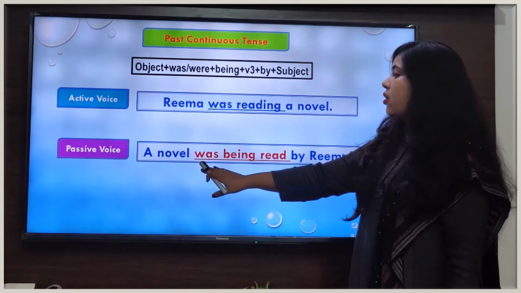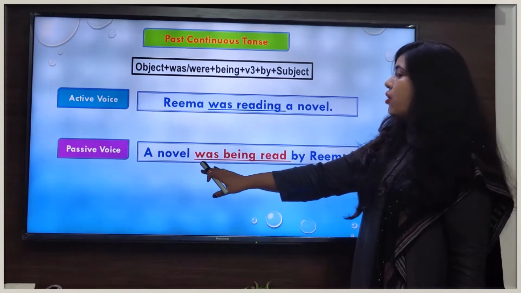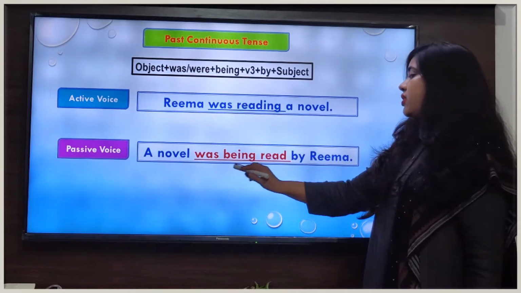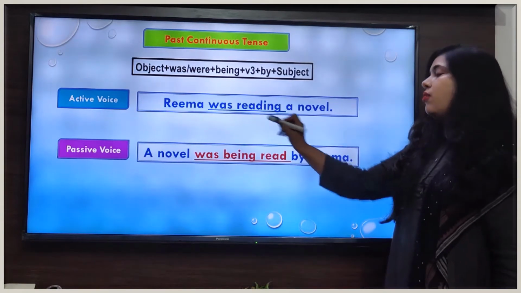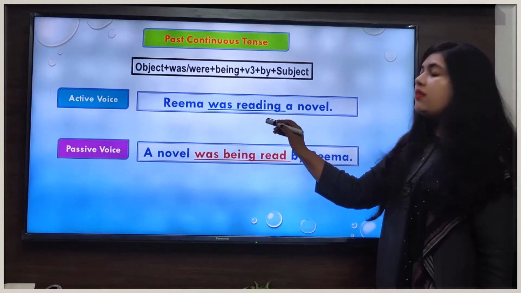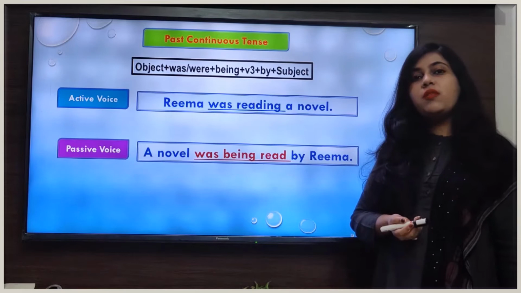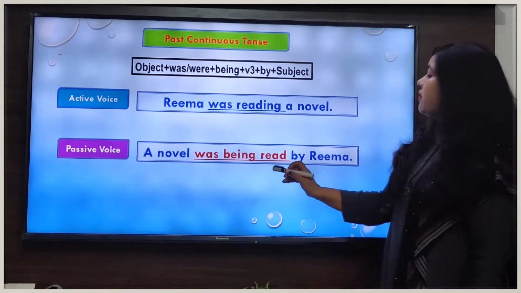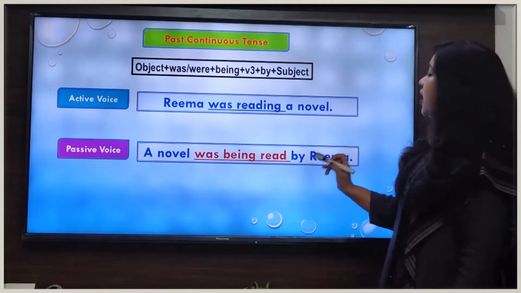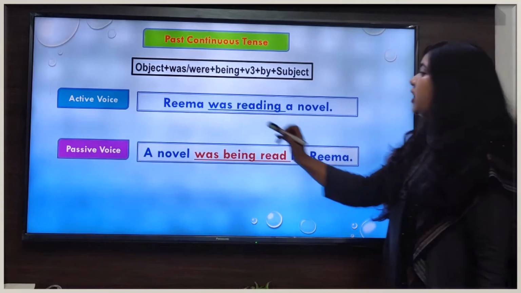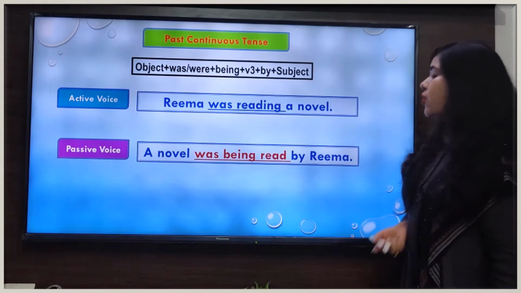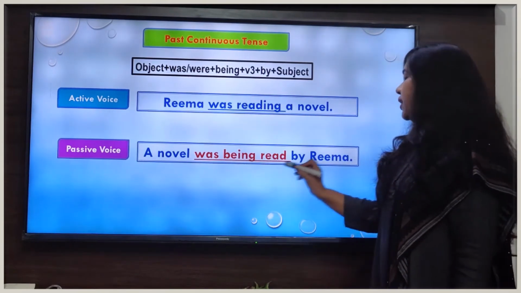And after writing the auxiliary verb was or were, what will we do? We will write the ing form of the be verb, that is being. That's why we have written here being followed by the third form of the main verb read. So here you can see in this sentence our main verb is reading, and what is the third form of the main verb read? That is read. So that's why we have written here read followed by the preposition by. And after adding the preposition by, we will change the subject into object, and our sentence will be in passive voice. A novel was being read by Rima.